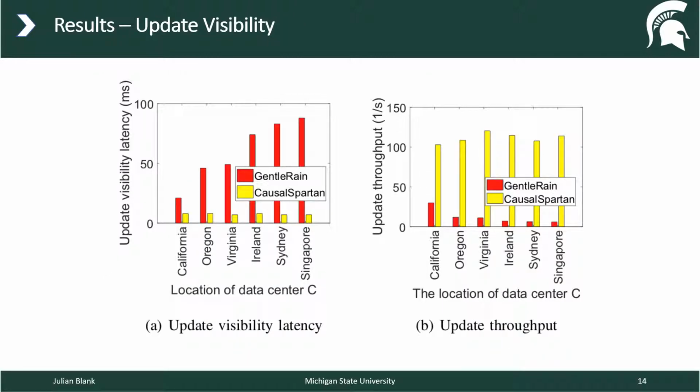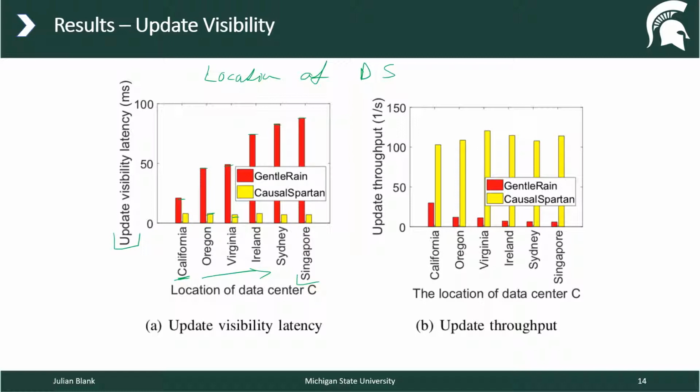Now we come to the results for the update visibility. Basically, what we want to see here is whether the location of the data center affects the actual update visibility. So this location here is much closer, obviously California, than Singapore. So this is increasing. As we can see here for CausalSpartan, it's almost unaffected, it keeps constant. On the other hand, for Gentle Rain, the update visibility is increasing.